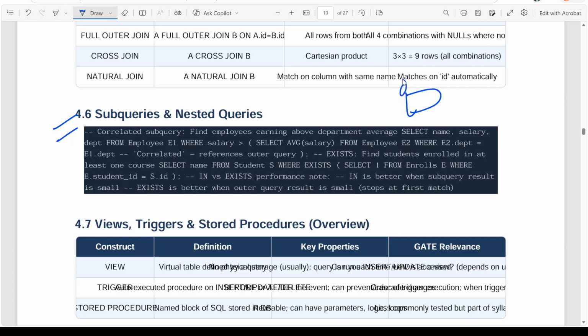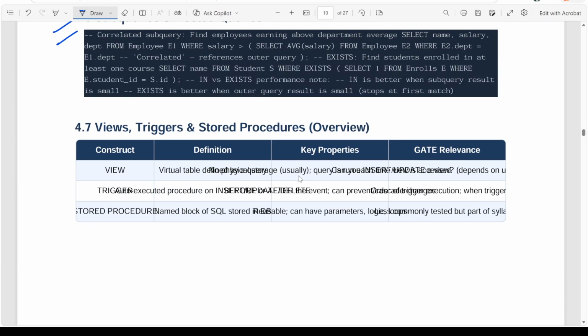Query 1 and query 2. The result of query 2 will be fed into query 1, and then we will get the final result from query 1. So these kinds of nested queries, subqueries, we will see how we construct them.